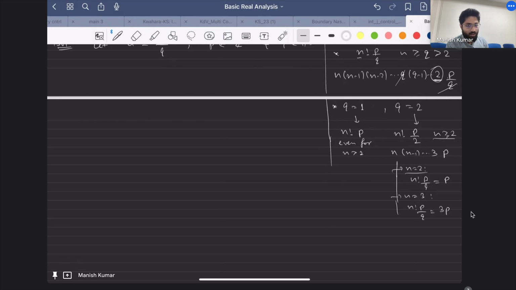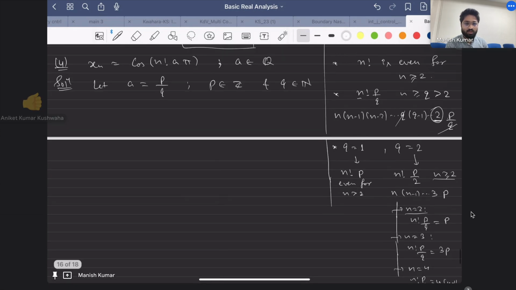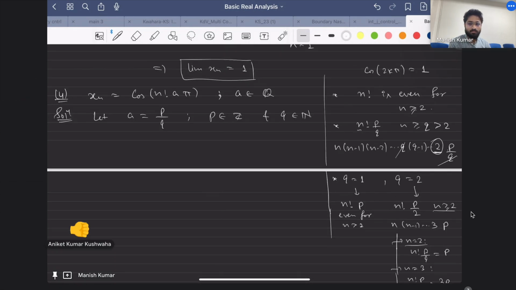So if you take n equal to 4, then n factorial p by q would include 4 times 3 at least. I mean, there could be other numbers. So in this case, you will get at least 4, and then 3, and then 2 will cancel, and you will have p here. Because of 4, you can say that this is going to be an even number. I hope this is clear to everyone. This is the main thing you need to focus on.